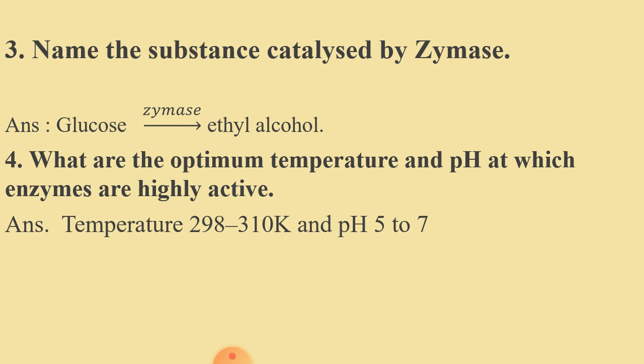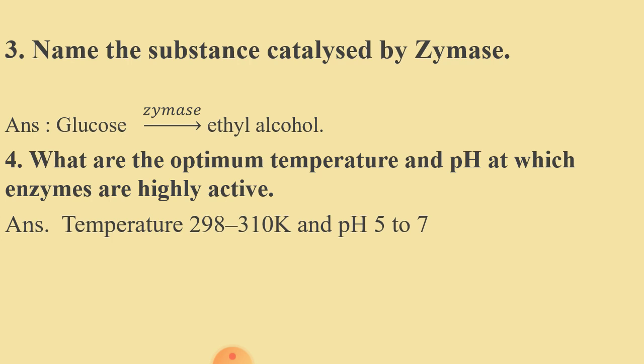Now third question, name the substance catalyzed by zymase. So here I have also given these examples. Here again one question is framed to help you understand which type of questions may arise from these topics. So your answer is glucose. You have to write zymase on the arrow and then it converts into ethyl alcohol. So that means glucose converts into ethyl alcohol in the presence of zymase and also liberates CO2 gas.